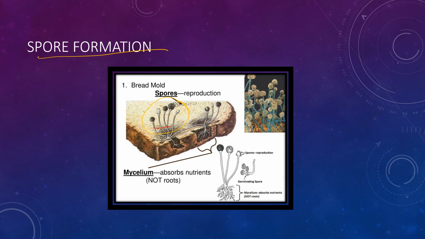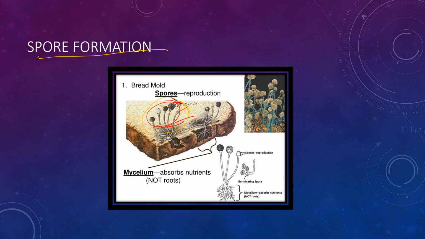We can see that this is a bread mold or rhizopus, which reproduces by spore formation. These spores keep on reproducing, and when they burst open, the spores develop into new individuals. They are released from the spore sac, and when they are released from this hard spore sac, they sustain their life as a new individual.